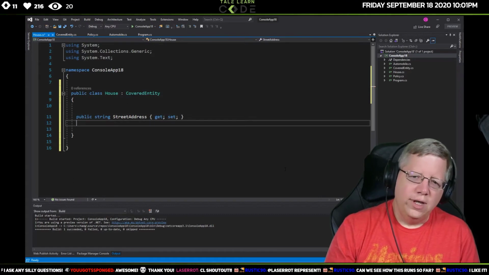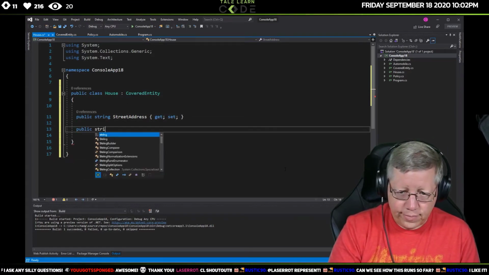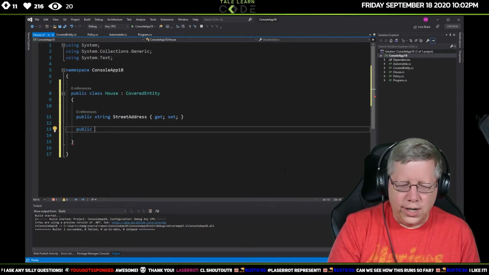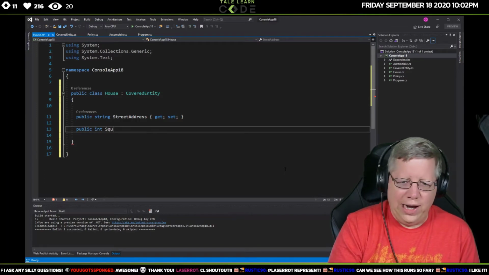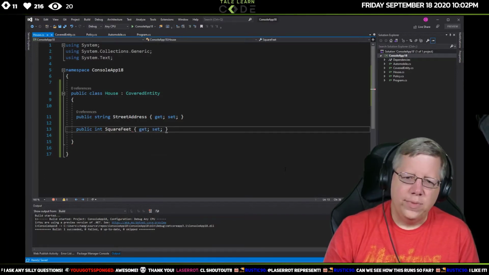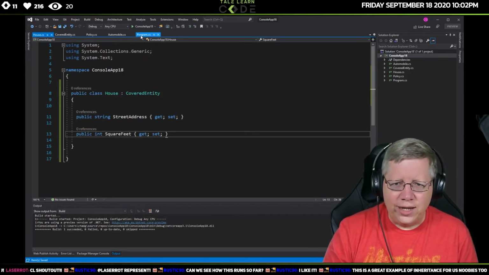Get set. We probably want, let's just do, well, we'll do integer square feet. I don't know. Again, I'm just making this up as I go. All right. So now I've added that. Again, I can add this to my